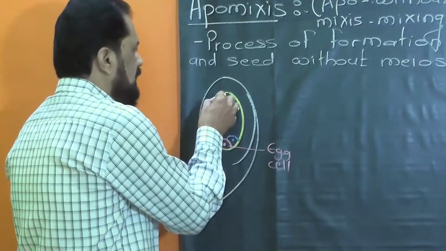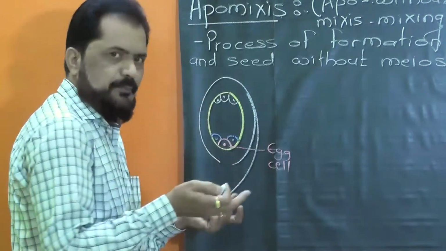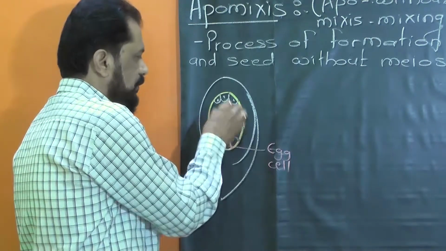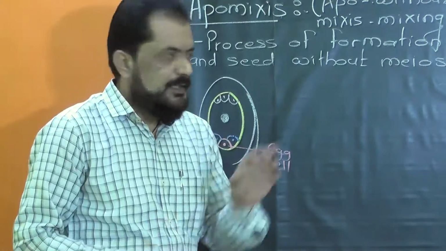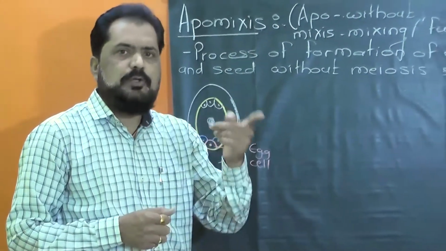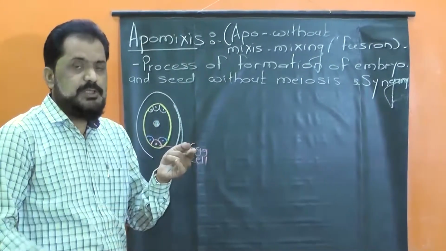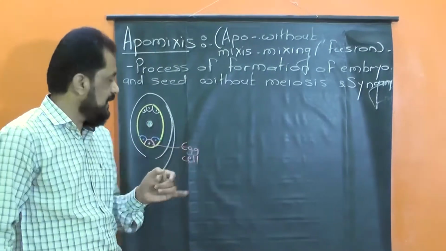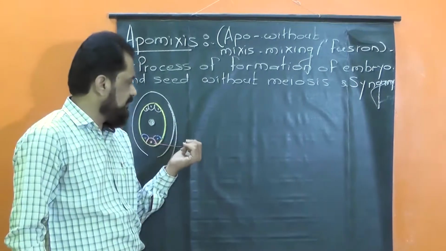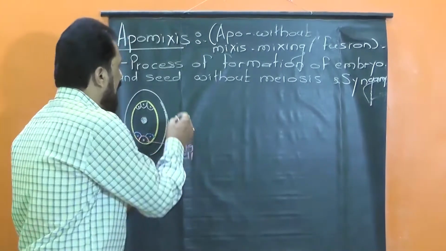Also we know at the chalazal end there are 3 haploid antipodal cells, and at the center there is the triploid polar nucleus. Now I said that in apomixis, whenever the embryo is formed from any other cell except the female gamete, except the egg cell, then it is known as apogamy.